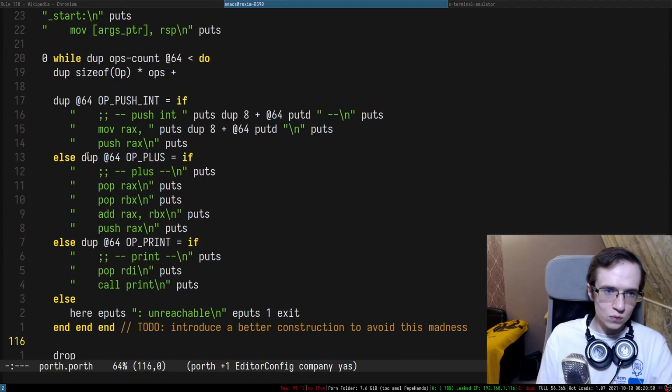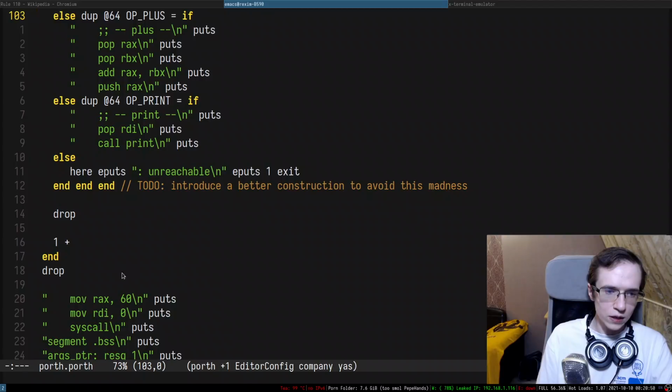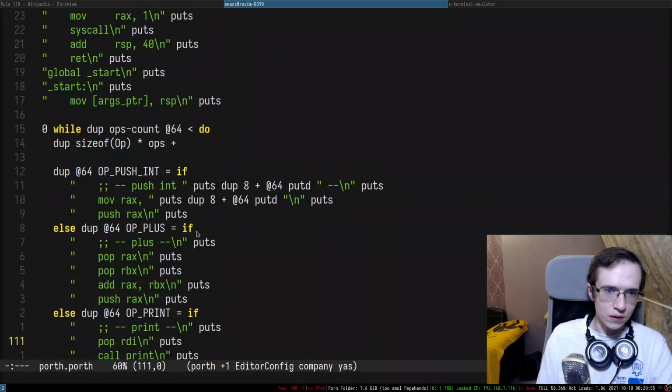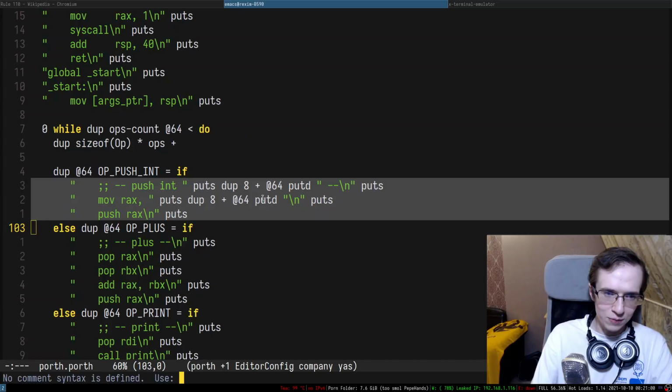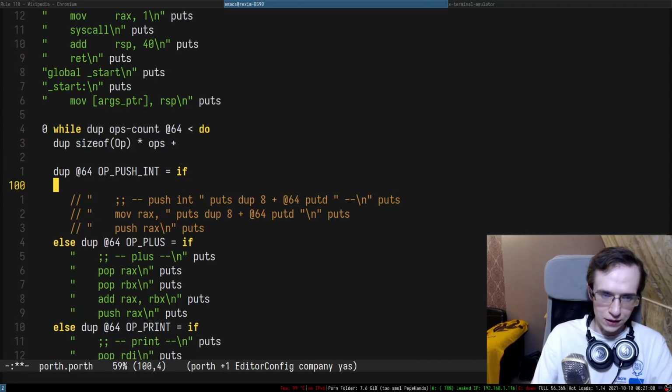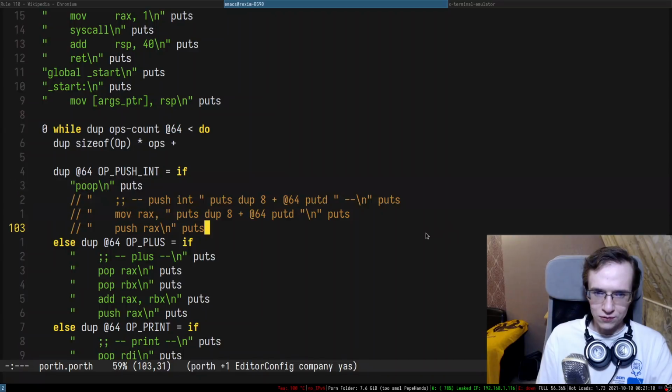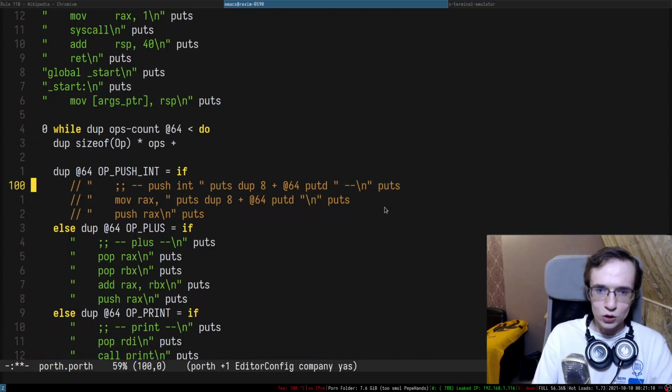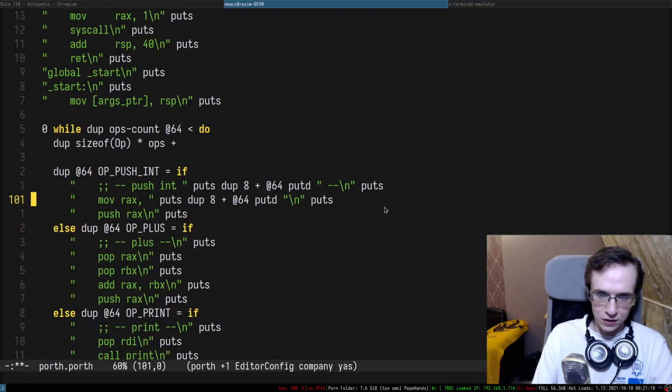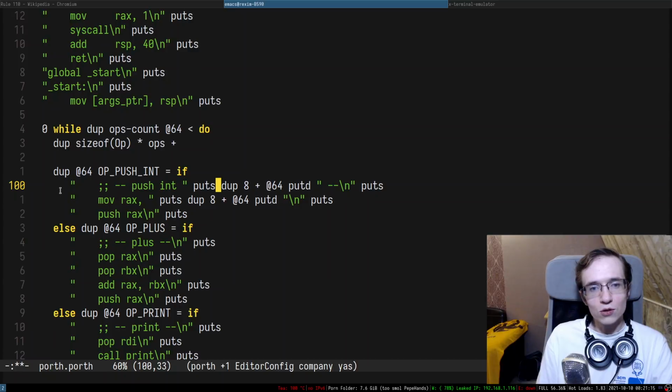I don't really know why. What the hell has happened? Okay, so I can try to just comment out this entire thing and just do puts, and see. Yeah, okay, so there's something in this code that messes it up, and I'm not really sure what exactly messes it up in there. Right, so puts should not return anything, right?